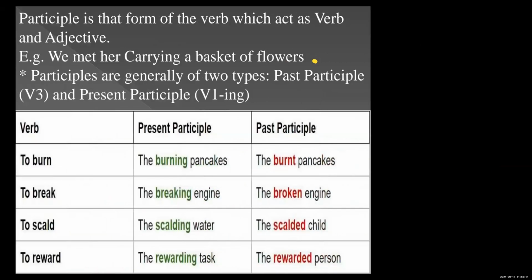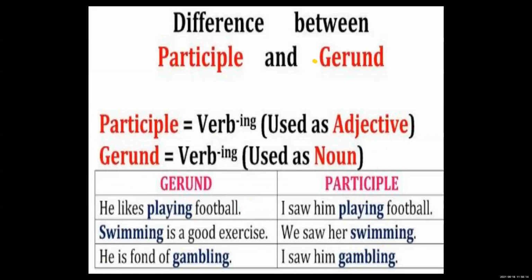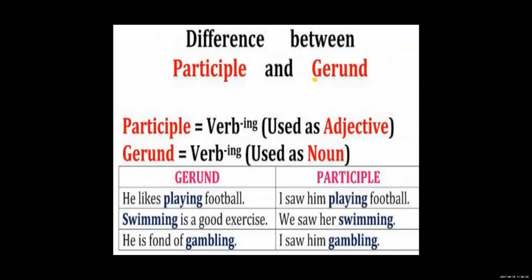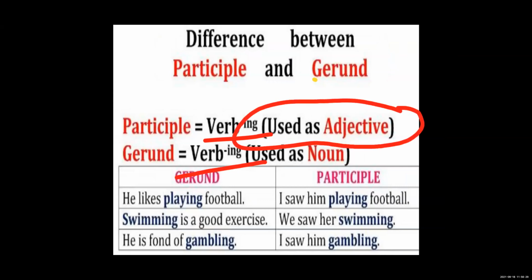Now here, what is the difference between participle and gerund? A participle is also in -ing form, and a gerund is also in -ing form. But here the participle is used as an adjective, which describes the noun, and here the gerund is used as a noun. Just like baking is fun. Baking is basically a verb, but here this baking is used as a noun. They are defining the name of a hobby, the name of a skill.